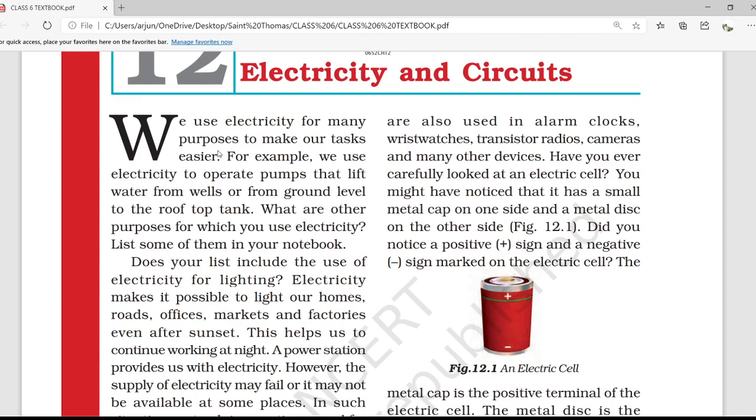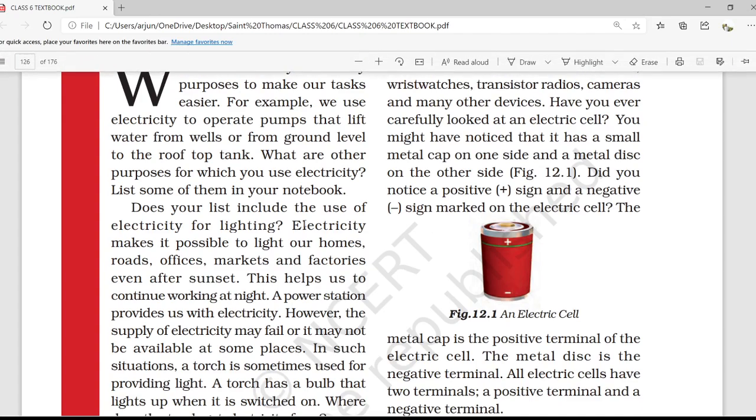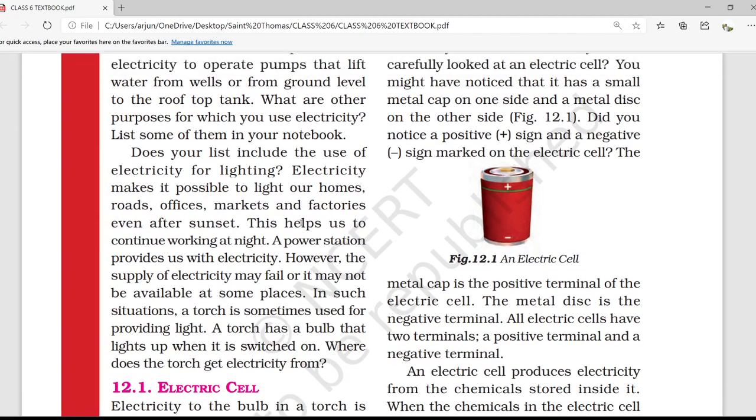What are the other purposes for which you use electricity? List some of them in your notebook. Now, the mobile on which you are seeing the lecture is also charged by electricity. So, if electricity was not there, you would not be able to charge your mobile phones. Does your list include the use of electricity for lighting? Yes, the light bulbs which we use at night use electricity.